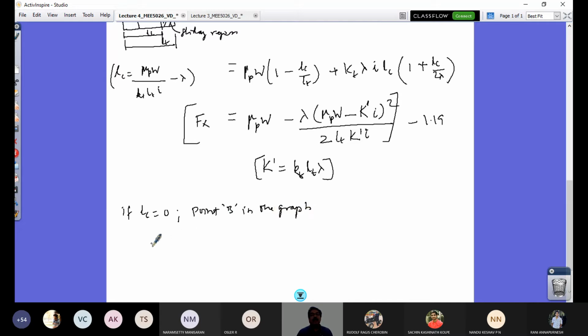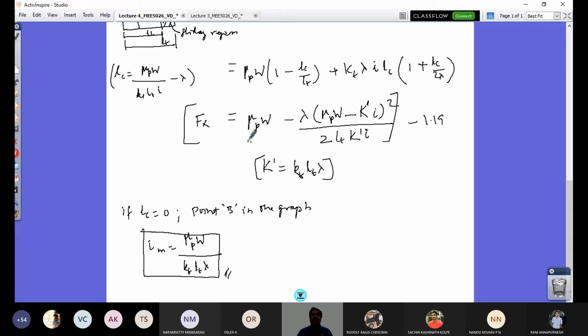So I'll get the IM value. This lambda goes on that side and brings down, and I take it on that side. So it's going to be mu P times W by KT, LT, and lambda. So this is the value of IM. You can be asked to calculate these values in the quiz or examination time. So you should remember this formula.